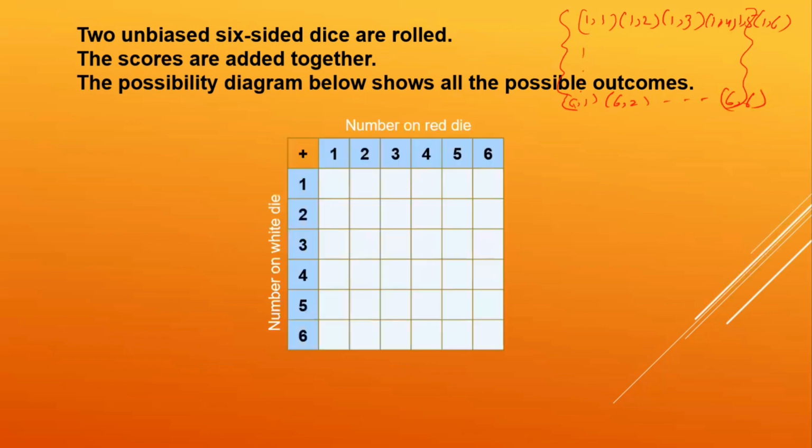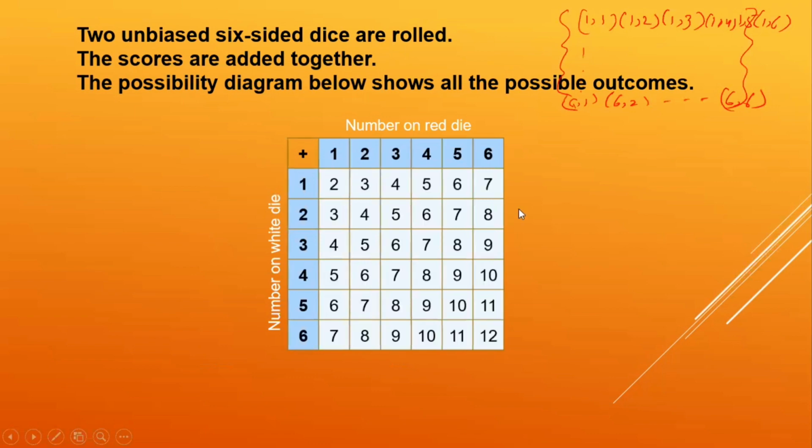So this here is the possibility diagram, and the scores are added together. So we add 1 plus 1, 2, like that. 1 plus 2, 3, and this is how we complete it. 1 plus 1, 2, 1 plus 2, 3, 1 plus 3, 4. So when we are adding, 1 plus 1 is 2, 1 plus 2 is 3. So the added one is called the possibility diagram. Based on the possibility diagram, now we are going to answer some questions.